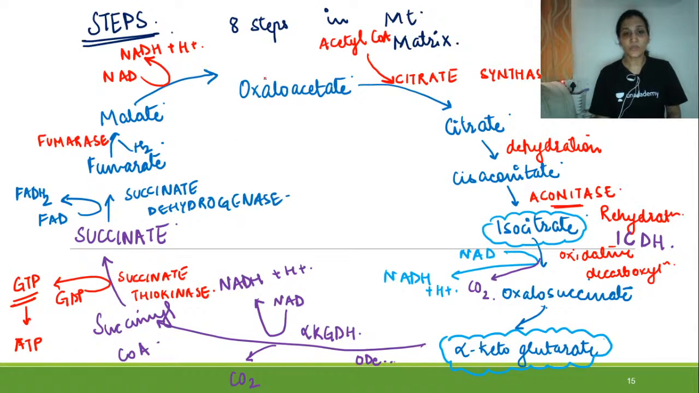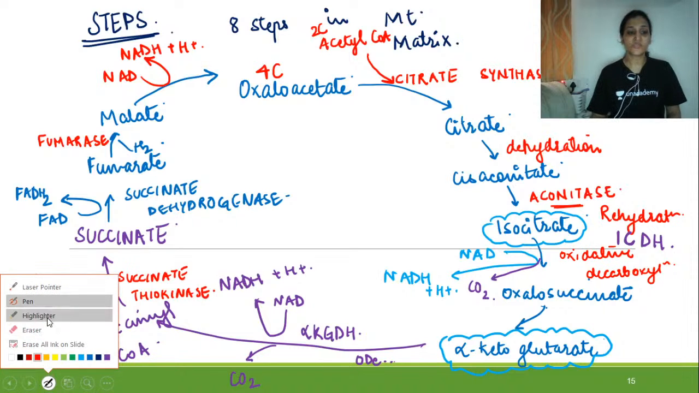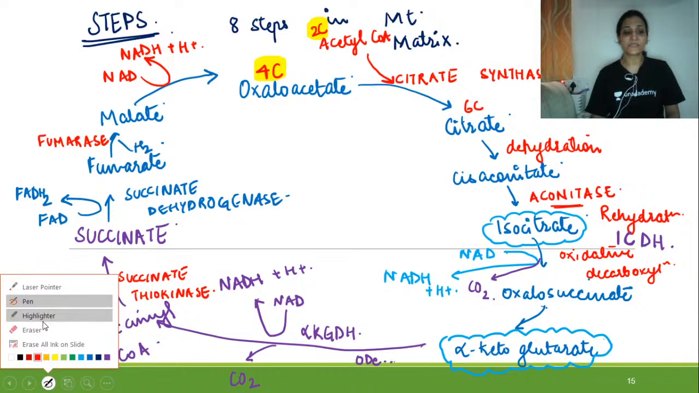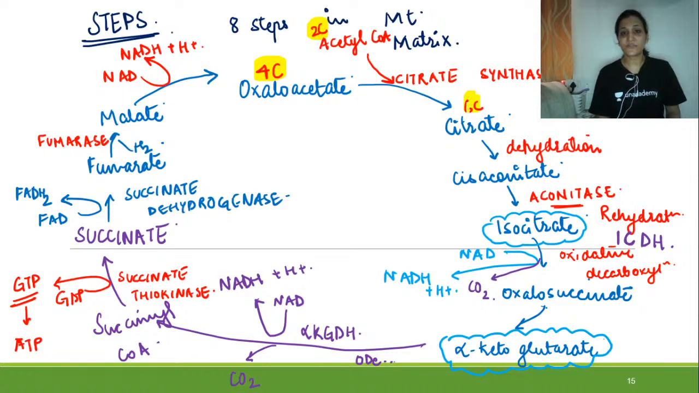That is, this oxaloacetate is actually a 4-carbon compound. Acetyl-CoA is a 2-carbon compound. Let us just highlight these things like this. So the 4-carbon compound and the 2-carbon compound both join to form a 6-carbon compound, that is citrate. The citrate is a 6-carbon compound, right?